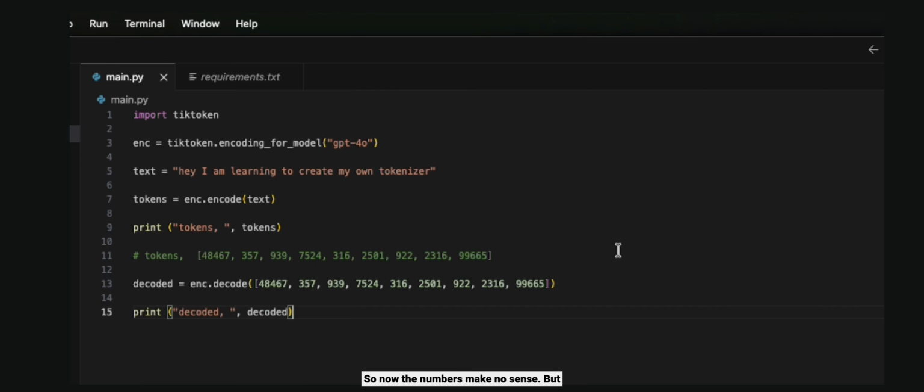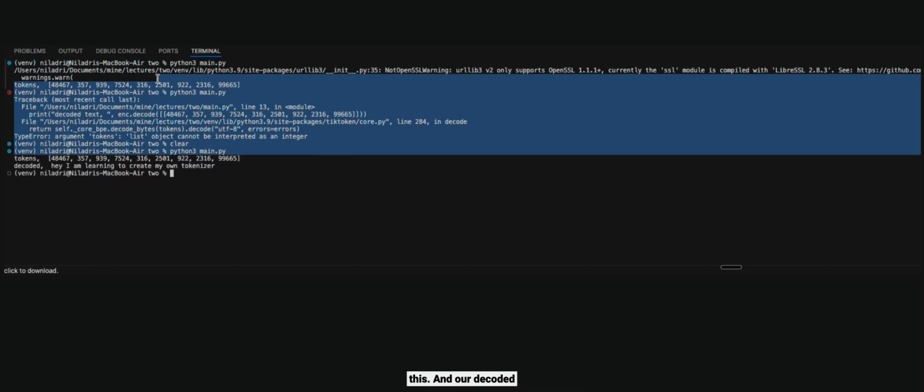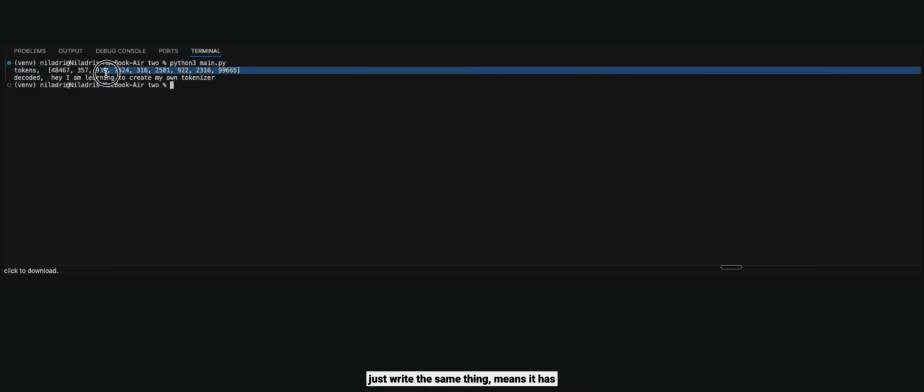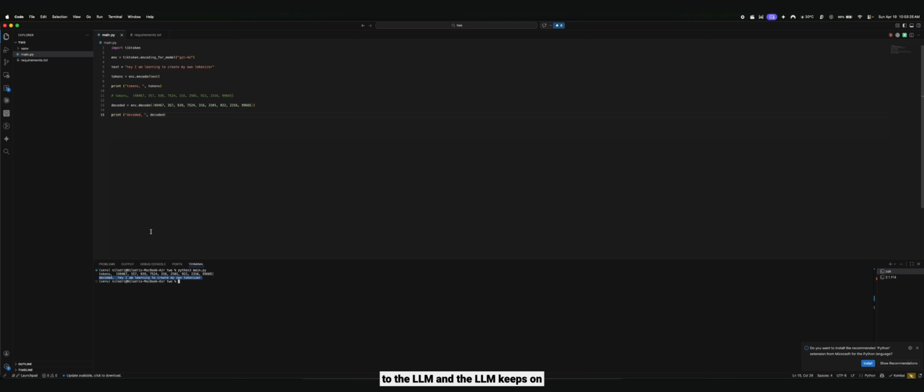Now the numbers make no sense, but let's see what they come to after we decode them. So let's run the file again. As you can see, these tokens and our decoded output give the same thing, meaning it has decoded the same text that was there. So this is how a tokenizer works, and this is how a decoder works. What happens is these tokens are passed to the LLM, and the LLM keeps on predicting the next token.